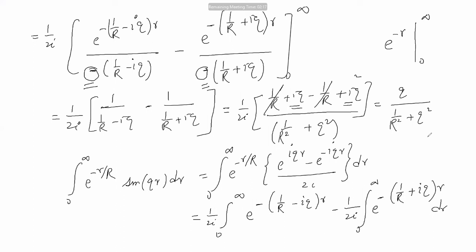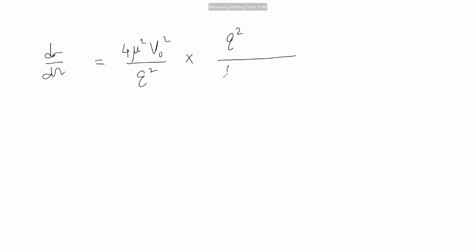Now let us go back to our original expression of d sigma by d omega, which is 4 mu square V naught square by q square, and then we have from here q square by (1 by R square plus q square) whole square.